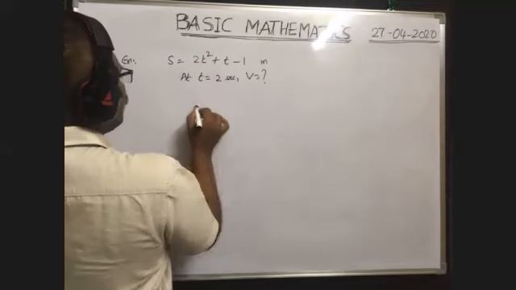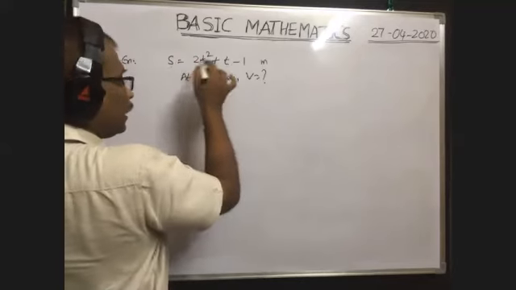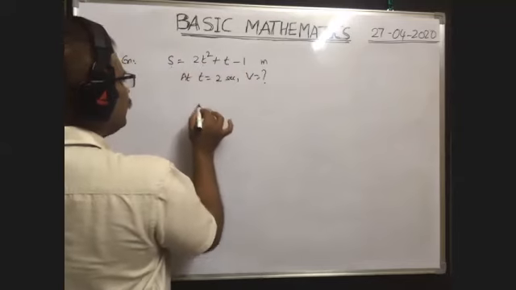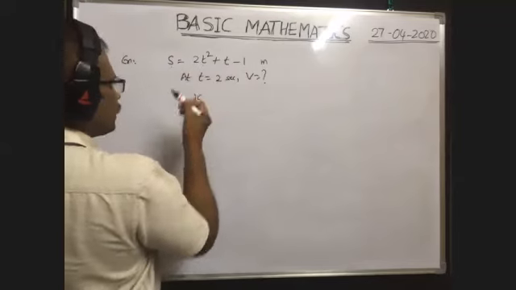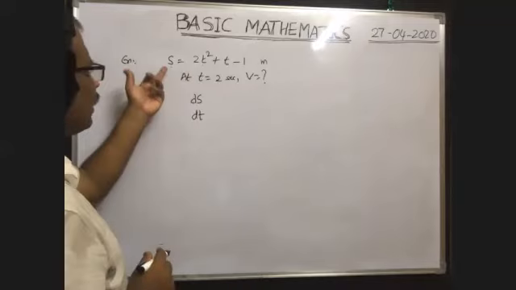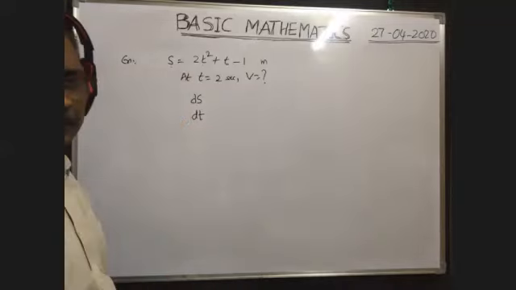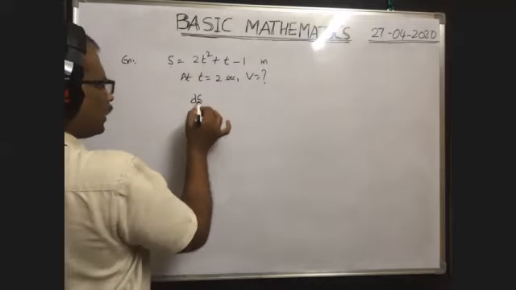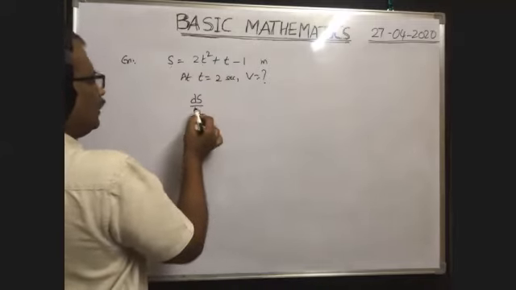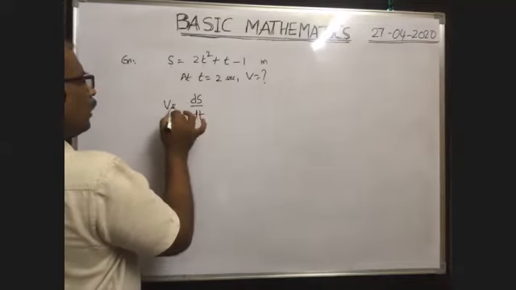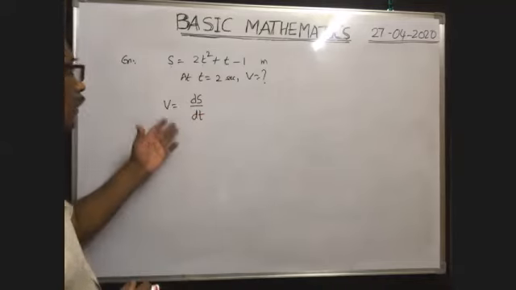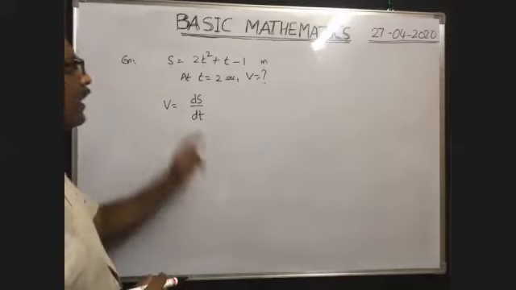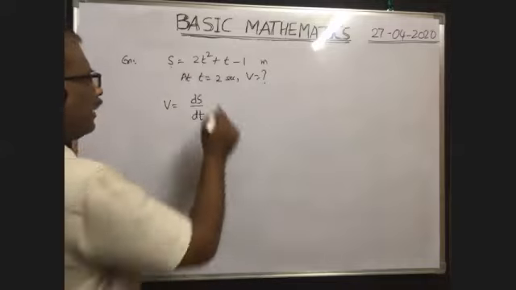If displacement varies continuously with time, first we take a small interval of time dt, and the displacement of the body in it, say ds, because s is given. If x is given, dx would be written. Then the velocity of a body v is equal to ds by dt. It is called the velocity of a body at any instant of time. But here they asked the velocity at t is equal to 2 seconds.